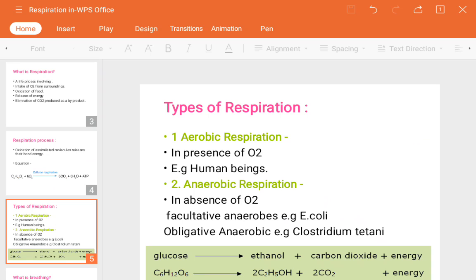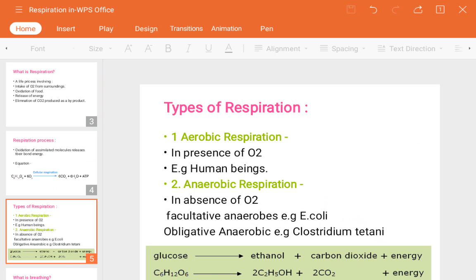So the energy which is released during aerobic respiration is a high quantity of energy, but in anaerobic respiration, the ATP molecules or the energy will be released in very small quantity. Okay, that may be 2 to 3 ATPs. Okay, in aerobic respiration, near about 36 or 38 ATPs will be released. Those are actually calculated in kilocalories.